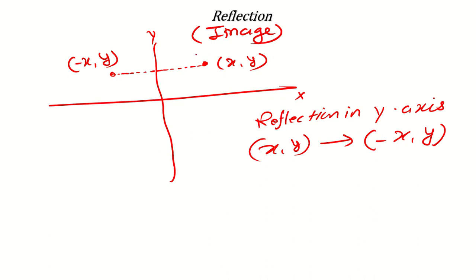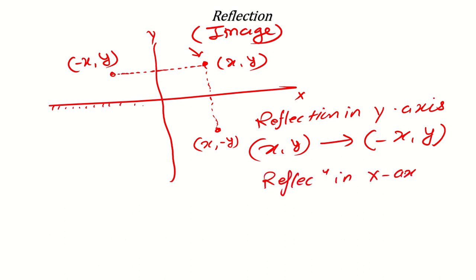Now, if you are at the same position and this time the x-axis is the mirror, where will your image be formed? Your image will be formed below the x-axis, somewhere here. So what will be the coordinate? It will be in the fourth quadrant, so y will be negative. So reflection in the x-axis: x, y will change to x, minus y.